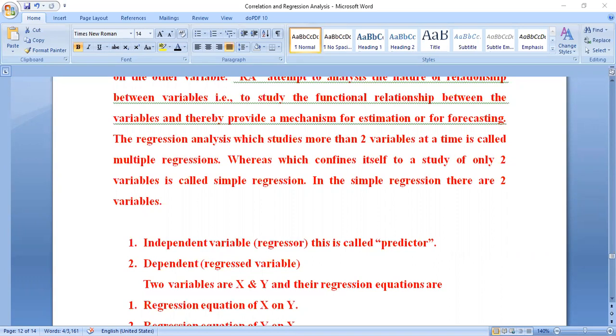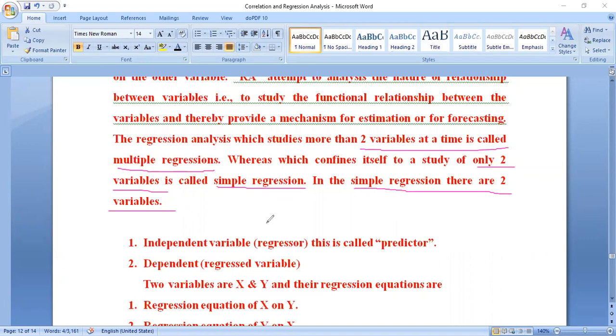Students, listen here: the regression analysis which studies more than two variables at a time is called multiple regression, whereas that which confines itself to a study of only two variables is called simple regression. In simple regression there are two variables. This simple regression we are going to study in our class.